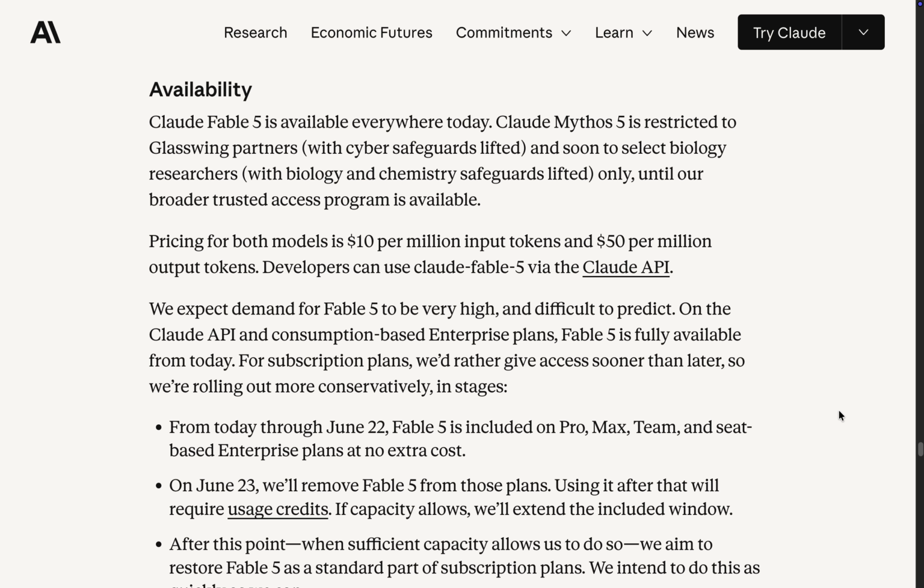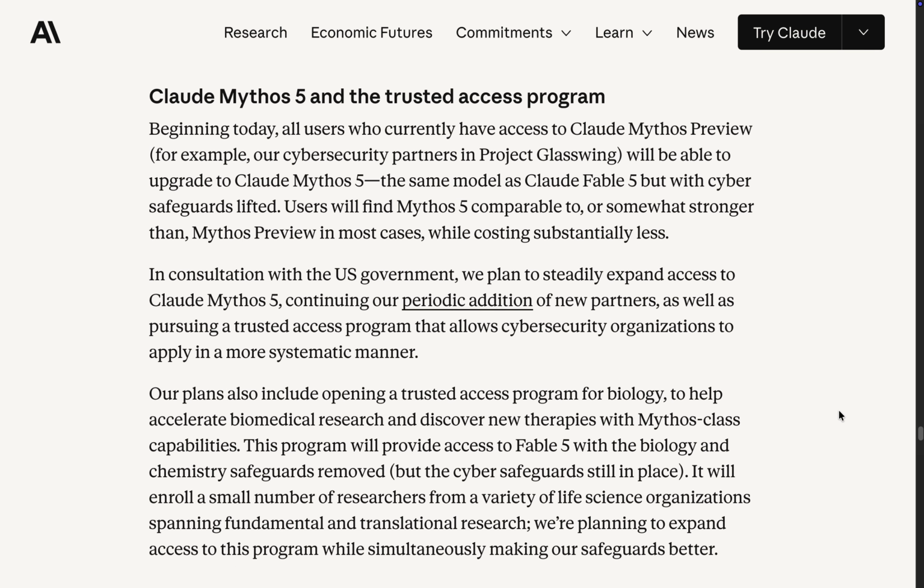Put Fable 5 behind a routing layer. Use cheaper models for simple summarization and classification. Use Fable 5 where the longer context and stronger reasoning pay for themselves. The clean conclusion is this: Claude Fable 5 is the public release to test. Claude Mythos 5 is the restricted release to watch. Fable 5 then takes that Mythos class capability and wraps it with safeguards for general use.